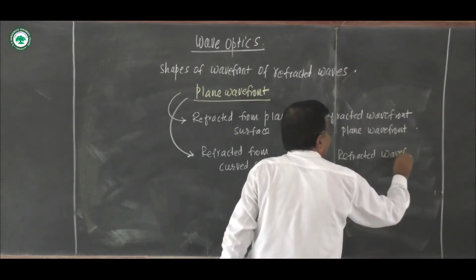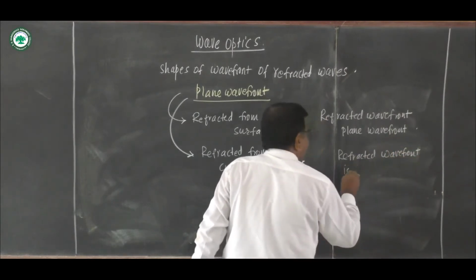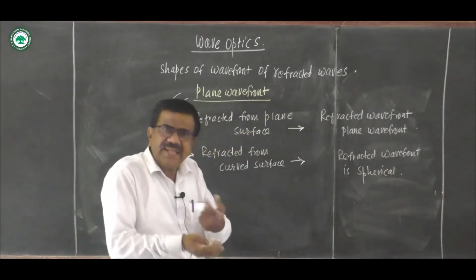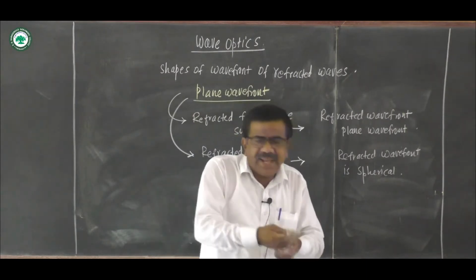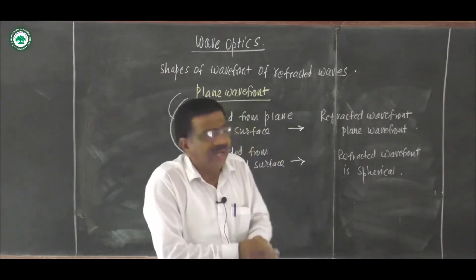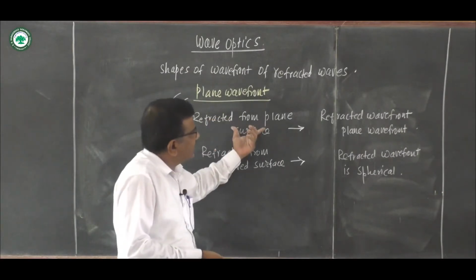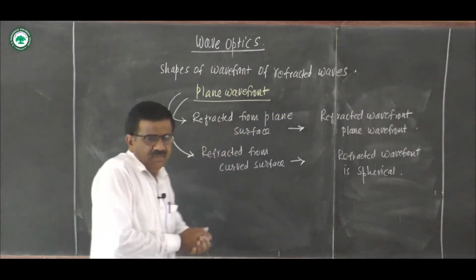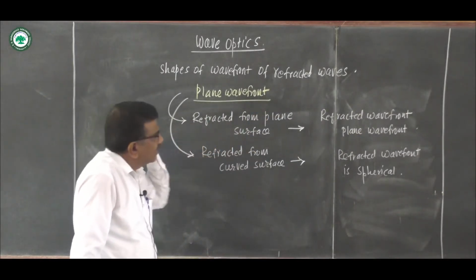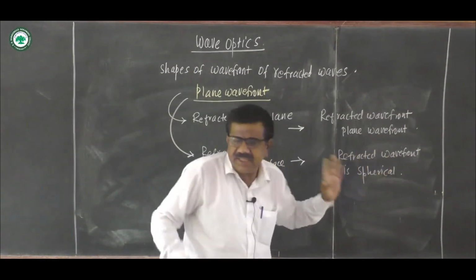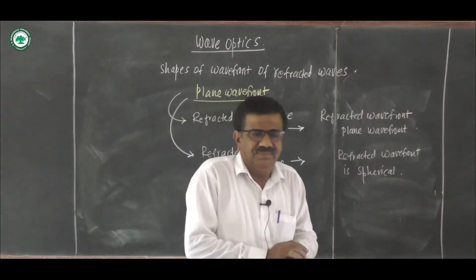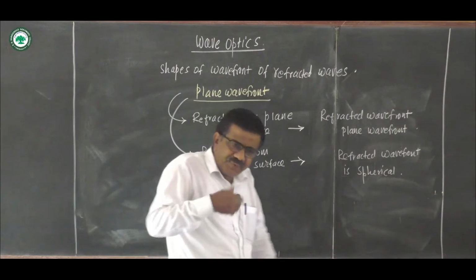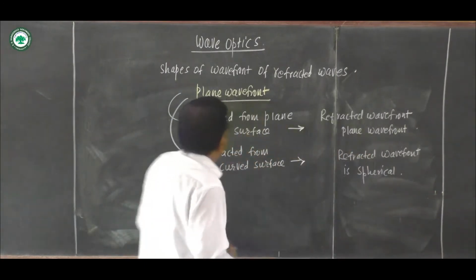So here the main thing is, on reflection or refraction of the plane wavefront from the plane surface, the reflected or refracted wavefront is a plane, but from the curved surface the reflected or refracted wavefront is spherical. These points are very important: the shapes of the wavefront after a reflection or after a refraction.